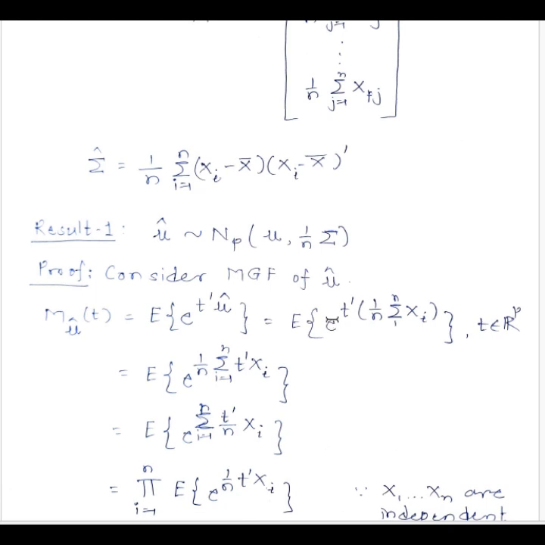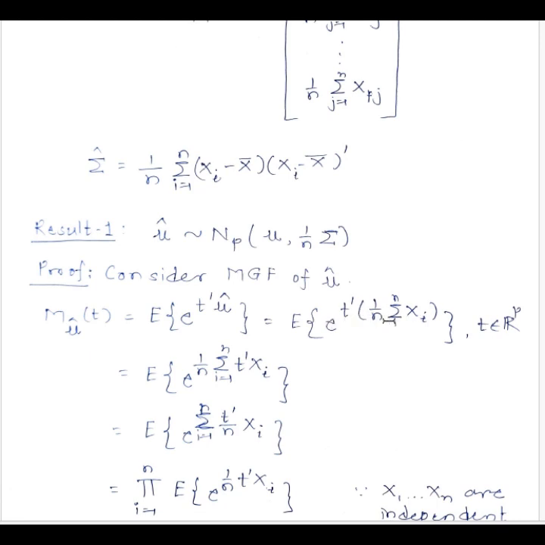If we have the moment generating function of xi, how can we get the moment generating function of 1 upon n summation xi? That is what we are trying to get. So let us see if we can rearrange some terms, and if we utilize the independence of xi's, let us see if we do get something. So this is the expectation of e raised to t prime 1 by n summation xi. Here t is in R^p, so t prime will be of dimension 1 cross p, and this is of dimension p cross 1.